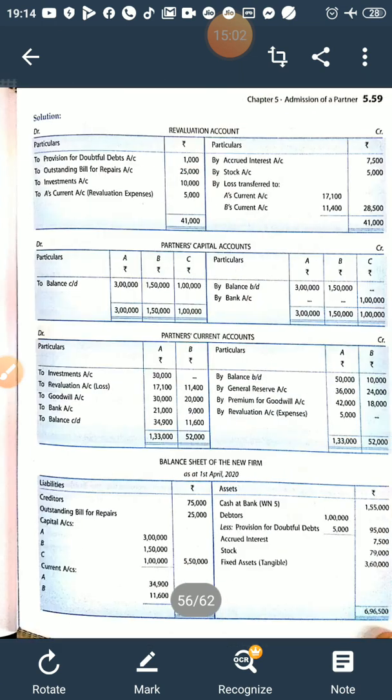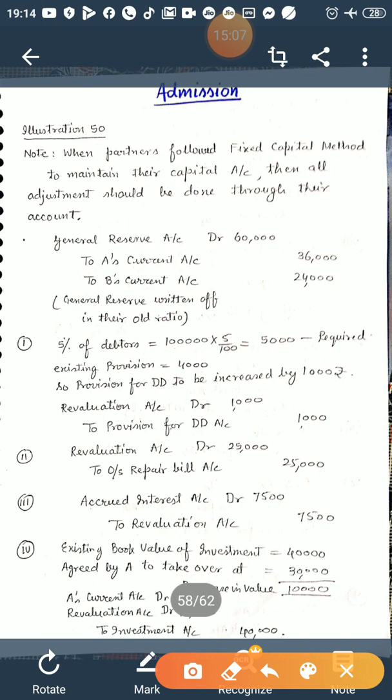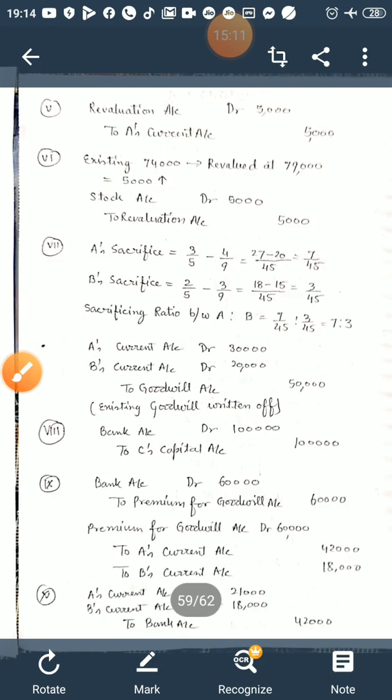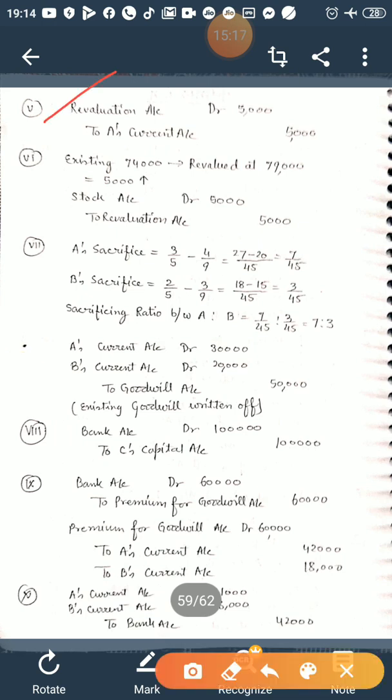So the journal entry will be, where I have done, this is for revaluation expenses 5,000. Revaluation account debited to A's current account rupees 5,000, right?